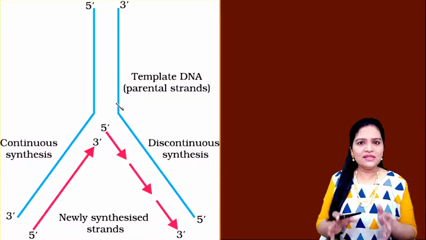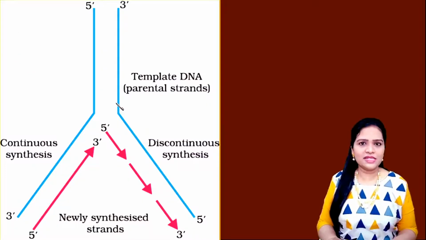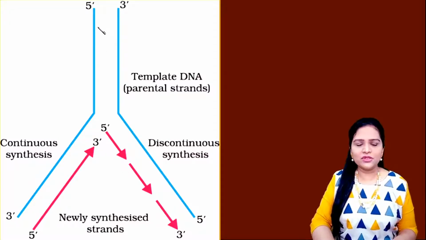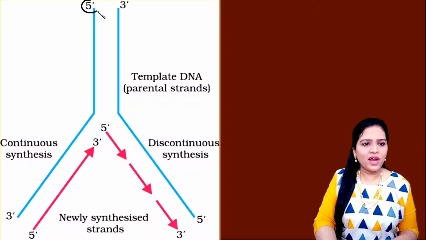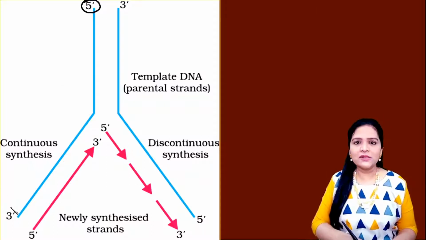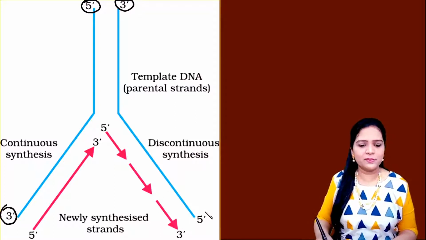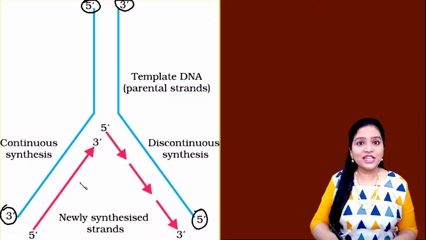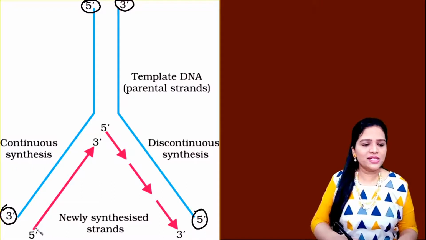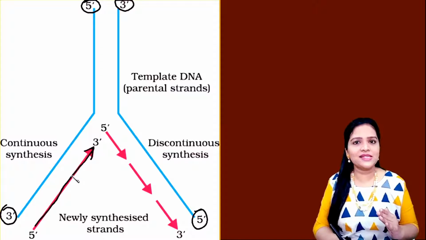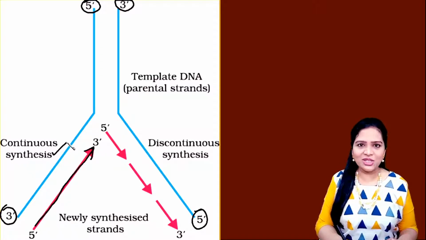Now, when you see the NCERT textbook, you could see one picture like this here. This is the semi-continuous method of DNA replication. One parent strand runs from 5' to 3' direction. Another parent strand runs from 3' to 5' direction. And this pink color one is the newly synthesized strand. In one direction, the newly synthesized strand is from 5' to 3' direction. That is, it is continuously synthesized. That's why this is called continuous synthesis.